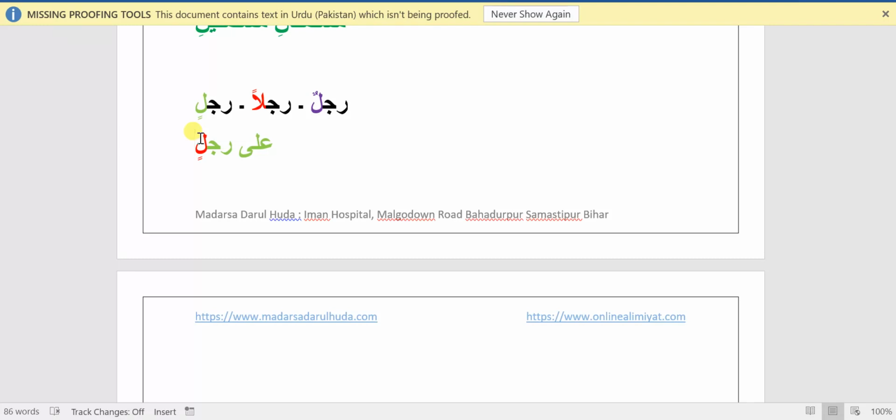Because we know that Li is a harf-e-jar, which is responsible for changing the Arab of Rajul to Kasra only. In a similar way, there are a few other harf, or other words, which are responsible for providing Zamma or Fatha on any word. Just like harf-e-jar is responsible for providing Kasra to any word, there are a few other harfs which are responsible for providing Fatha, and others which are responsible for providing Zamma on it.